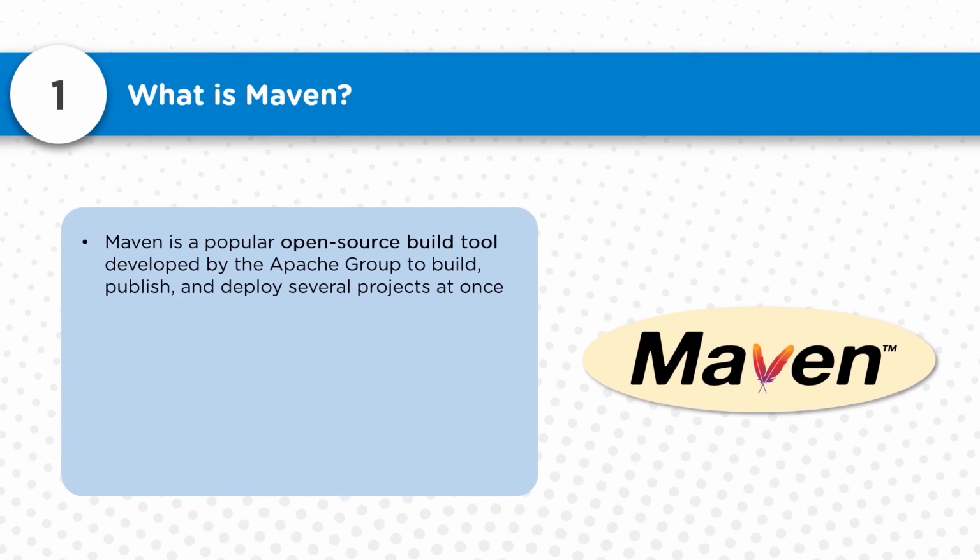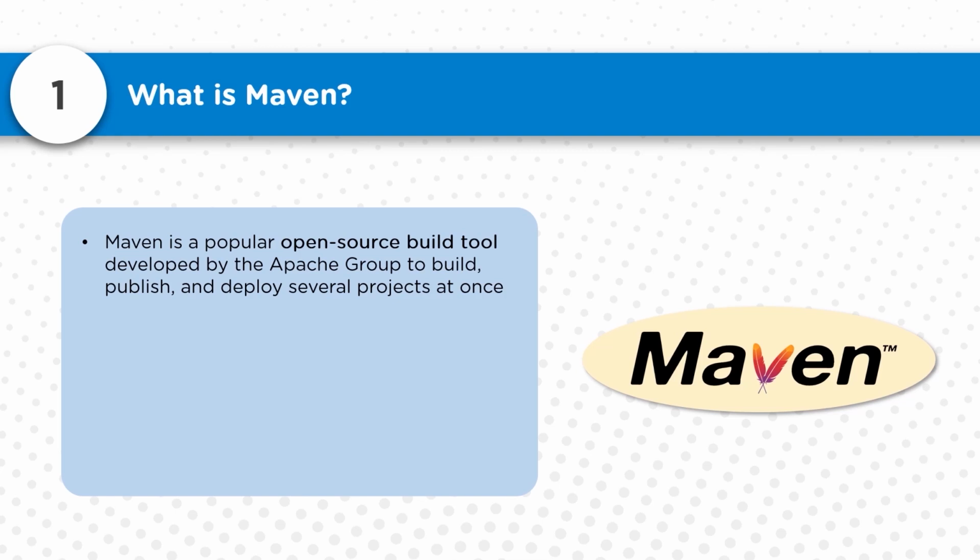So what exactly is Maven? Maven is a popular open source build tool. Before Maven there were a couple of build tools like ANT and a lot of other legacy tools. After that, Maven was released as an open source tool, and it really helps organizations automate build processes and mechanisms like build, publish, and deploy of different projects at once. It's a very powerful tool which can really help us do build automation.